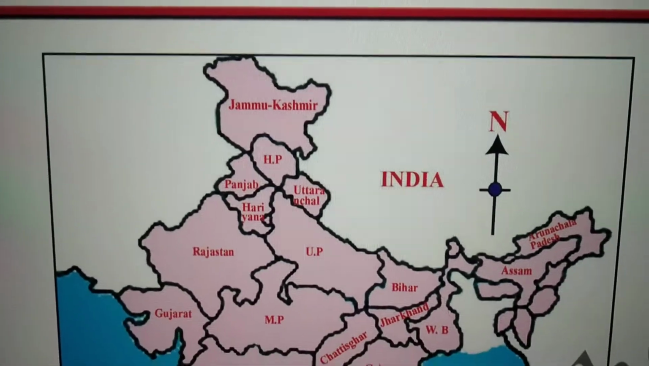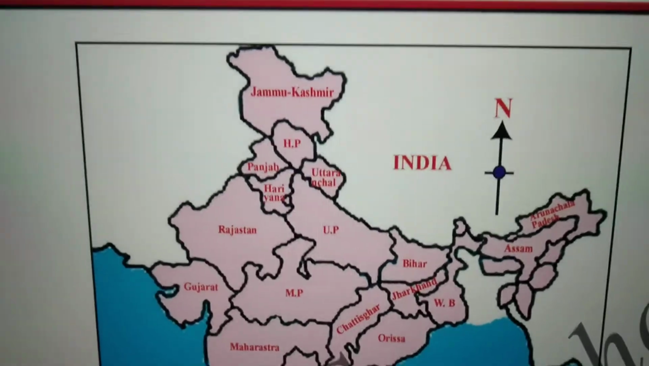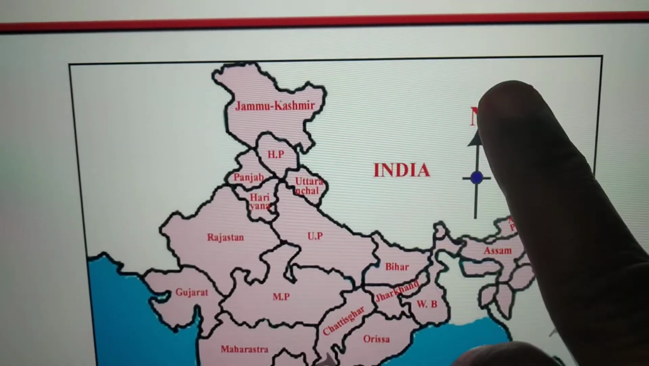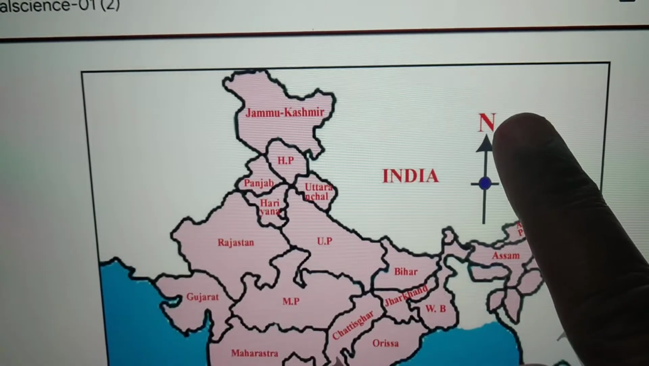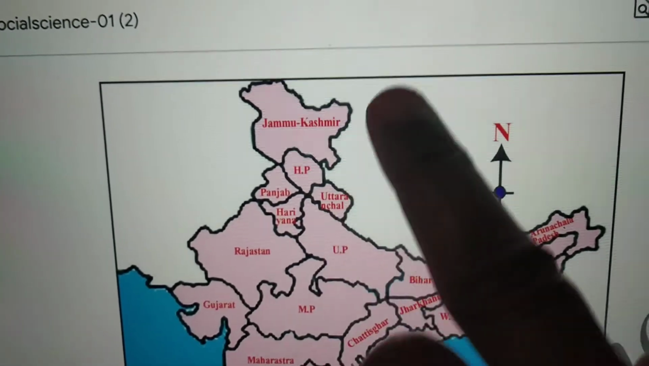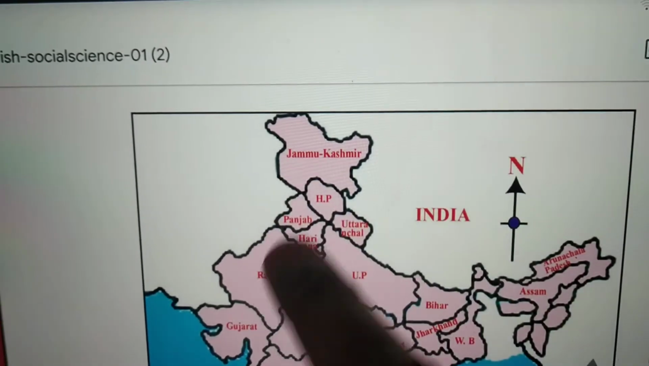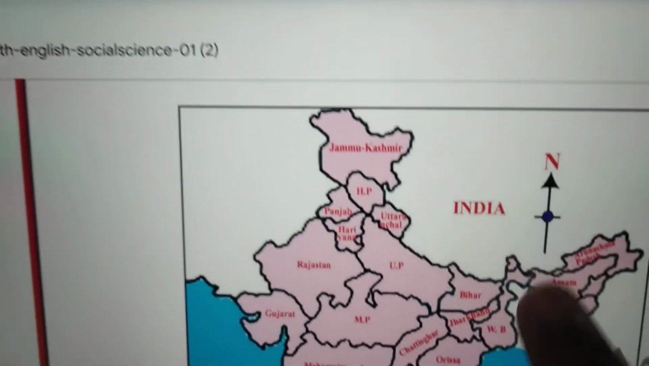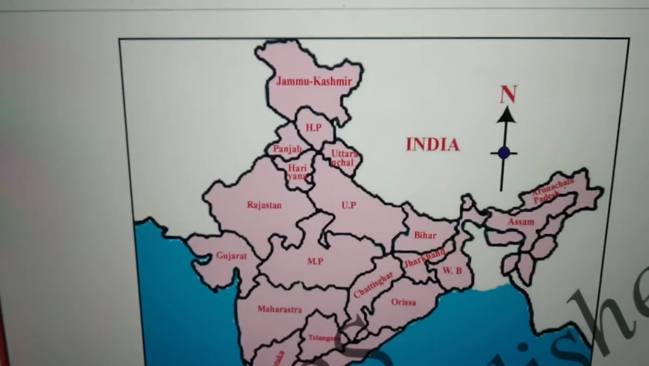See children, in this map you can see the arrow mark here, right? This arrow, and they have mentioned N here. That means this side is the north side. Understood? Like this they will show it in the map. Yes, right?